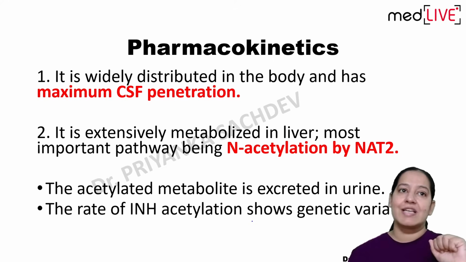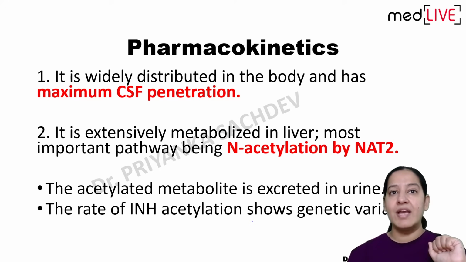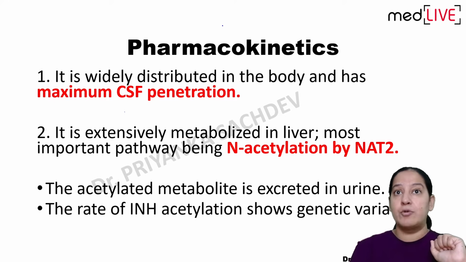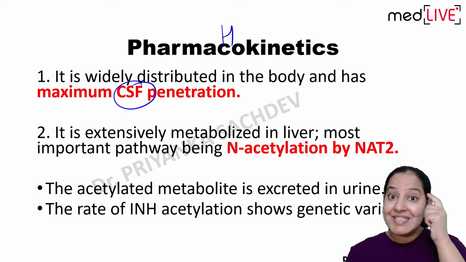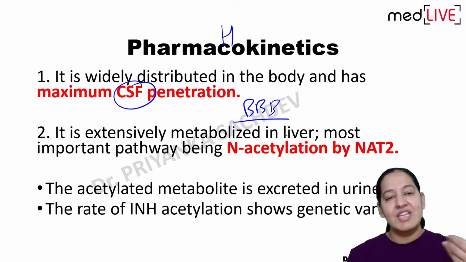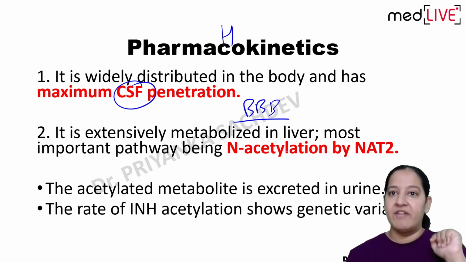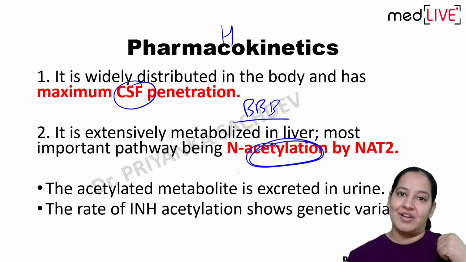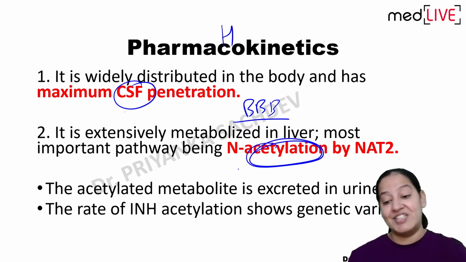In pharmacokinetics, what are the important points? This drug, isoniazid, I am talking about, shows maximum CSF penetration. It crosses the blood-brain barrier and goes into the CSF. So it can be given in meningeal TB, number one. And number two, it is metabolized by acetylation.